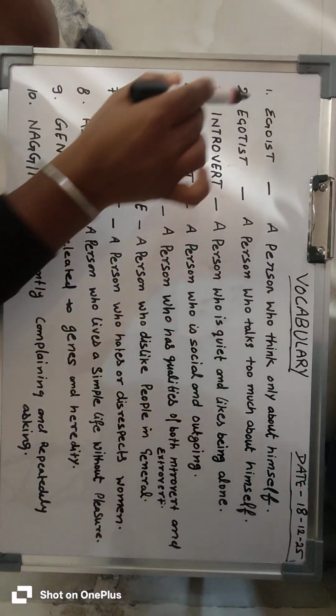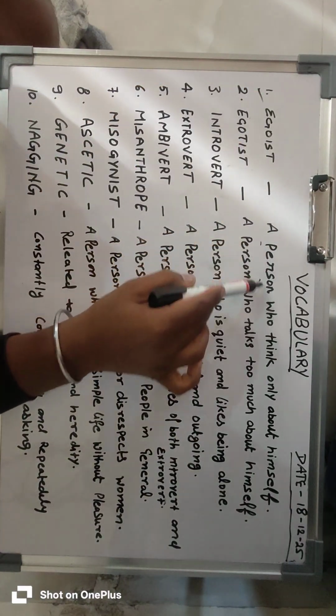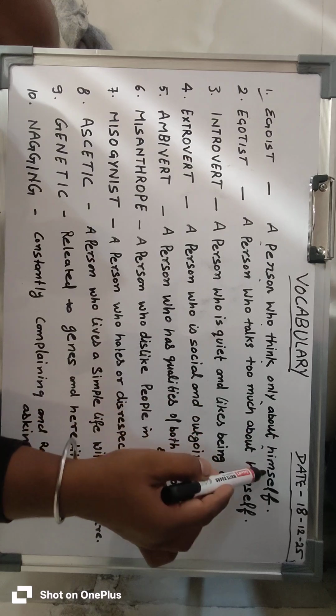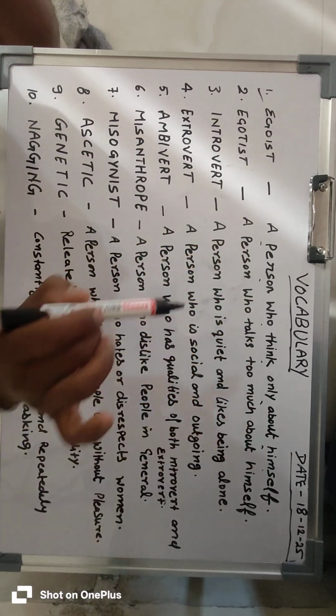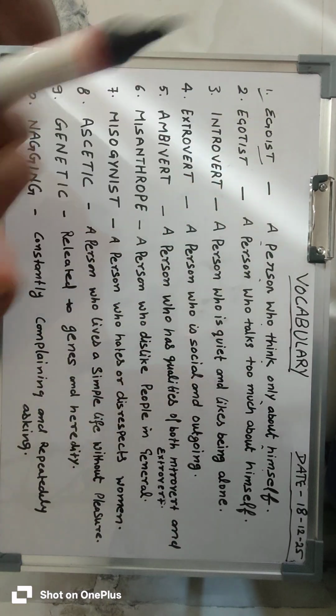So my first vocabulary is egoistic, a person who thinks only about himself. A person who thinks only about himself is called egoistic.